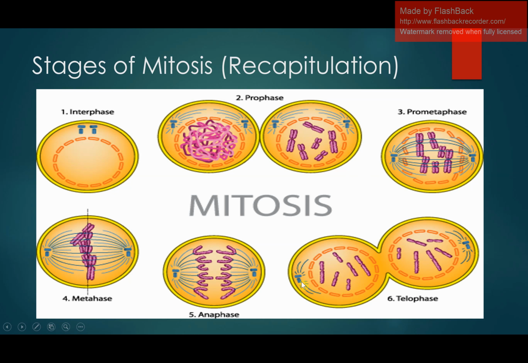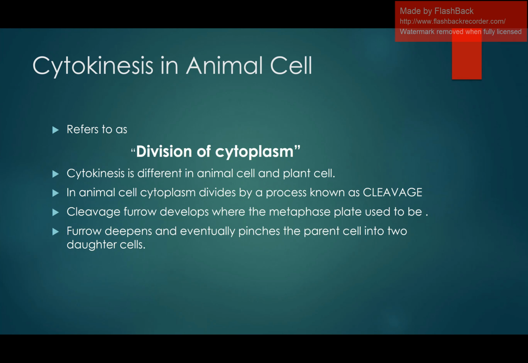The centrosomes are also located at the opposite poles, and the nuclei also reappear. So these are all the stages of mitosis. In telophase we say that the division of the nucleus has been completed, or the karyokinesis has been completed. After karyokinesis, the next phase is known as cytokinesis.